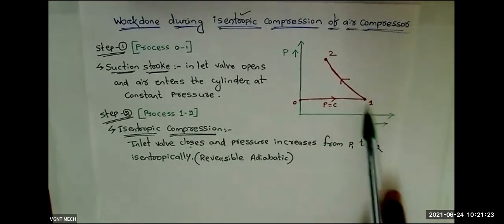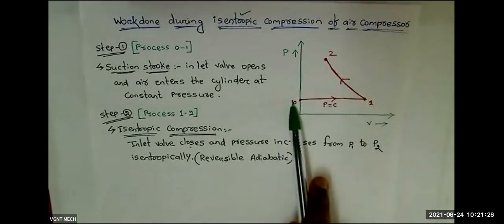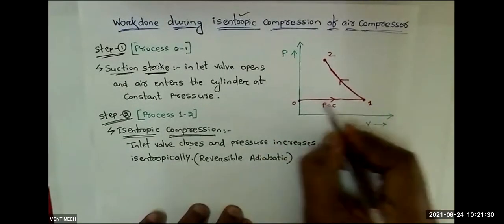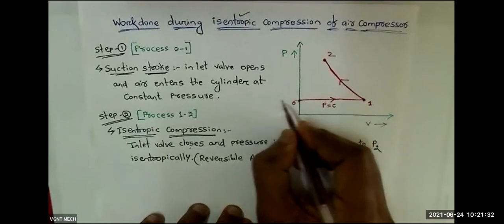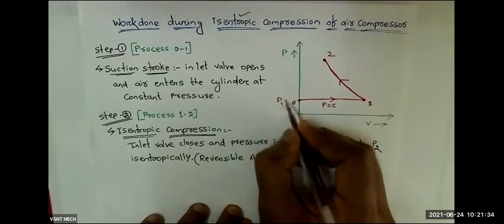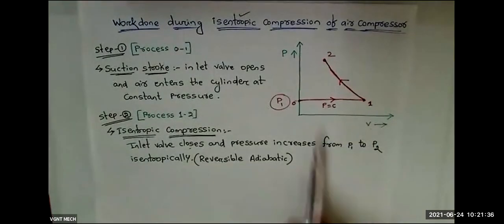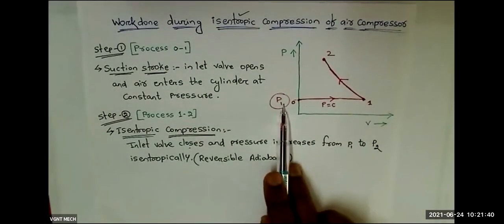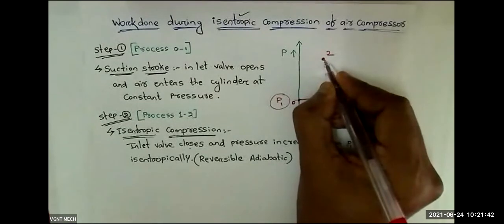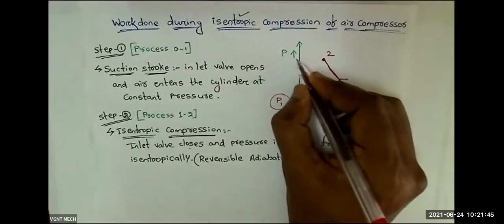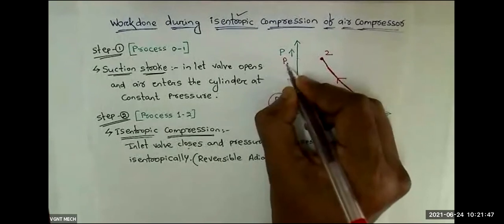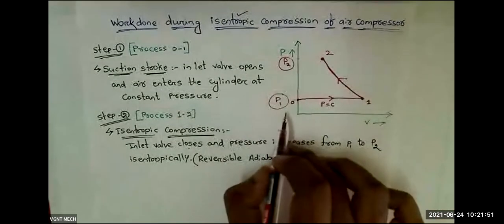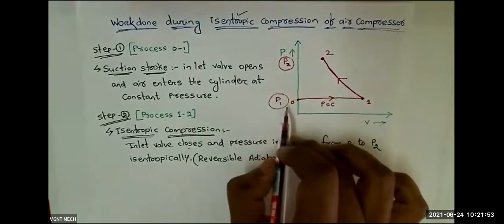Why compression? See, at point 1, what is the pressure? Suppose in this line the pressure is P1, because it is a constant pressure line. At this point, suppose the pressure is P2. If you compare P1 and P2, which one is more?